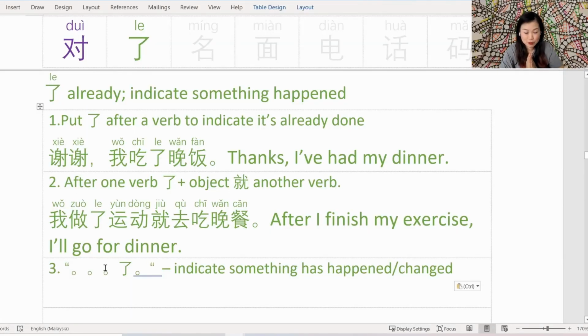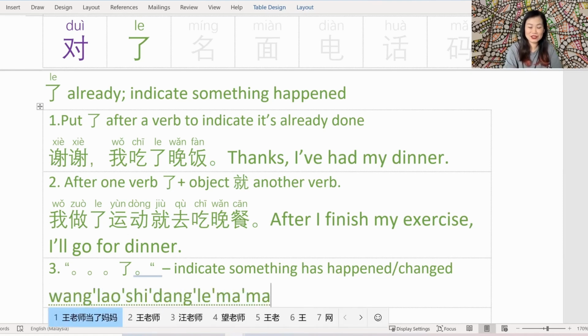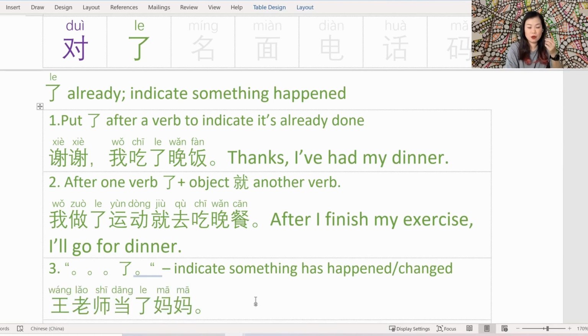The third example, something, something, something, le. This is a way to indicate that something has happened or the state of something has changed. Here's an example. 王老师当了妈妈. I picked this example because I want to practice using 当. I'm not very comfortable with it yet. So there's Wang Lao Shi, teacher Wang, and she has become a mother.